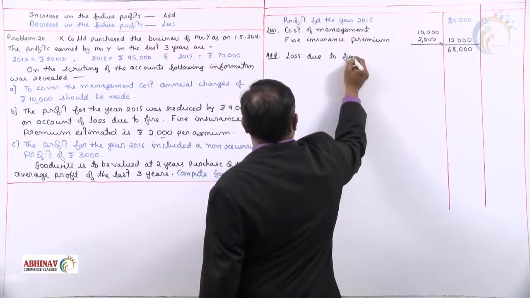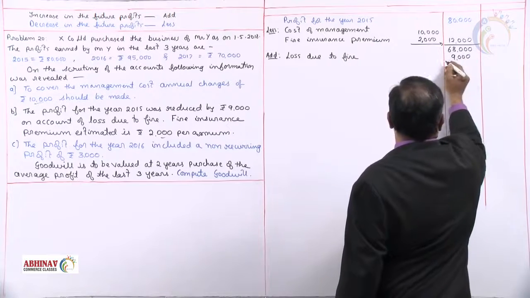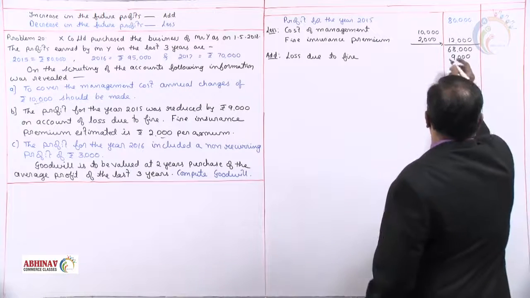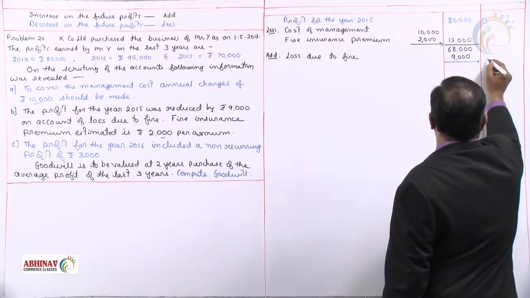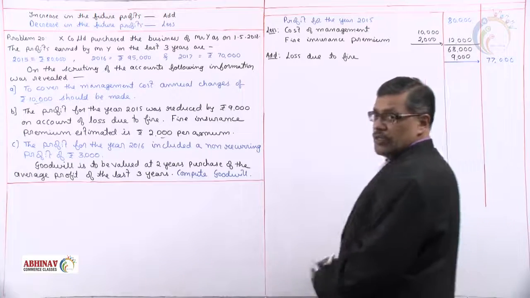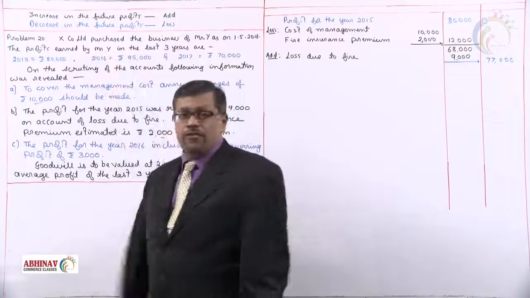Loss due to fire, rupees 9,000. 68,000 plus 9, what answer do we get? We'll take it in the outer column: 77,000. See, when X is purchasing from Mr. Y,